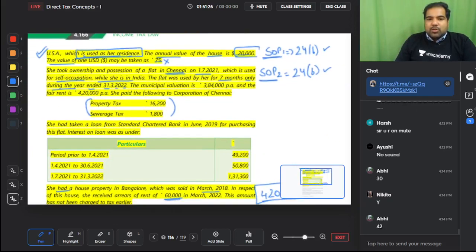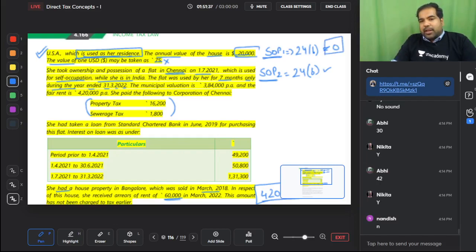For the US house, guys, can you take US house as SOP? Yes. Is there any interest on the US house? No interest on the US house. So what is the value? 0. I'm putting that in a box. So now the only thing in this complicated sum is the Chennai house SOP, for which you have to calculate the interest. Let's see the interest, guys. Is this municipal tax important, guys? No. Is this municipal value and all important? No.